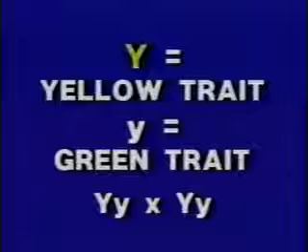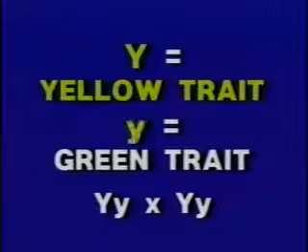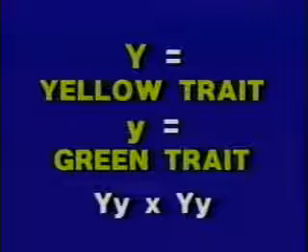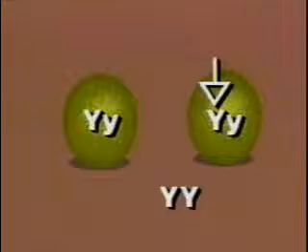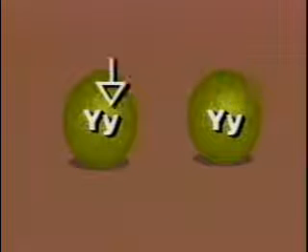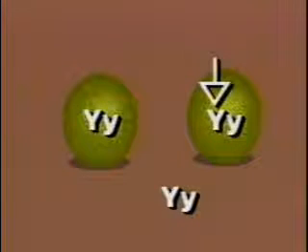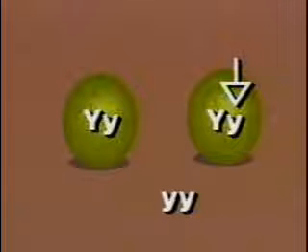Yellow seed color is dominant to green seed color in the garden pea plant. If two hybrid pea plants are crossed, what will their young look like? Here is the answer. Let capital Y represent the dominant yellow trait. Let small y represent the recessive green trait. To figure out the problem, cross each letter from one side with each letter from the other side. These are the possible combinations.